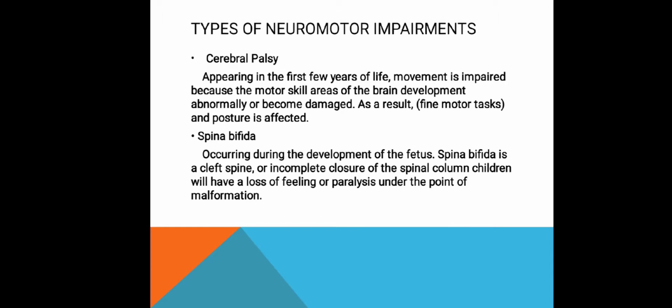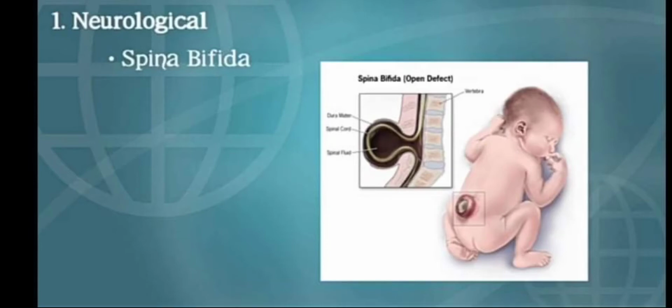As a result, fine motor task and posture is affected. Second is spina bifida. Occurring during the development of the fetus, spina bifida is a cleft spine or incomplete closure of the spinal column. Children will have a loss of feeling or paralysis under the point of malformation.